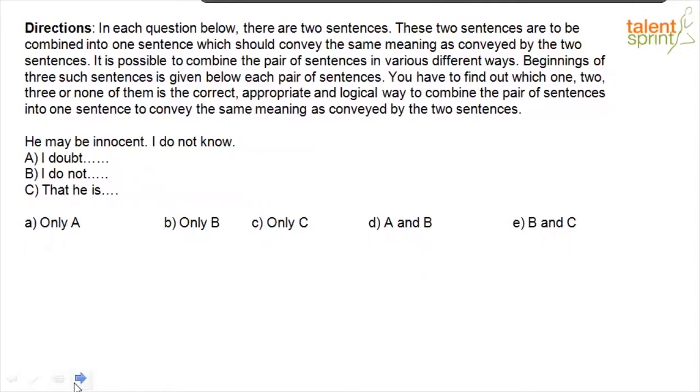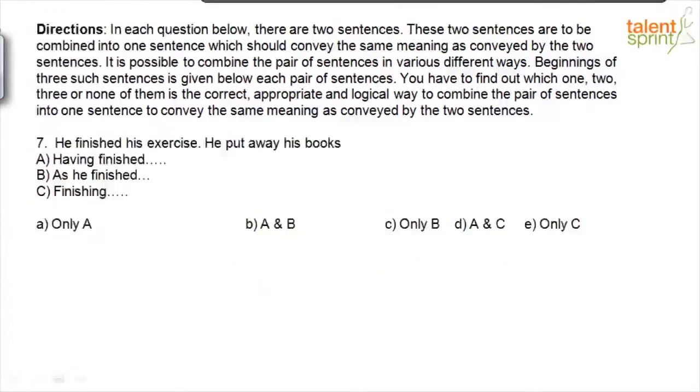See, that he is innocent, I do not know, is not a very effective construction, right? So let's go with the right construction, which is I do not know if he is innocent. Right? Only option B.